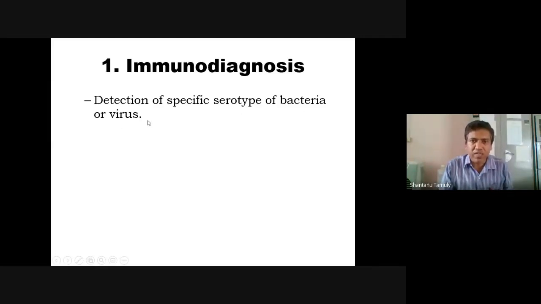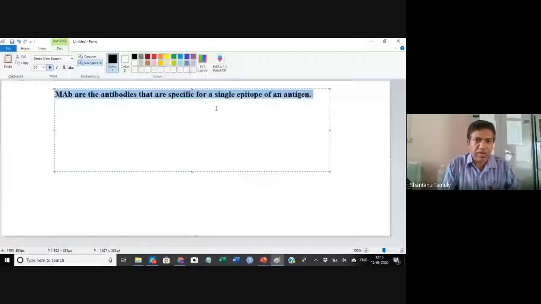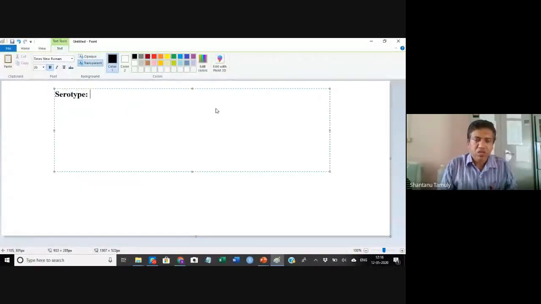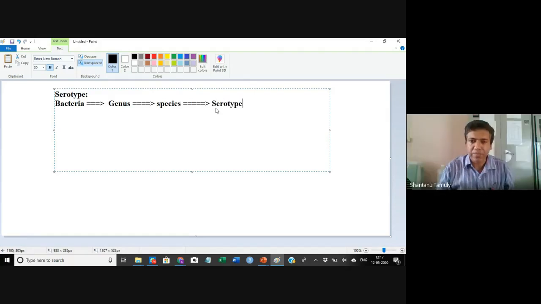Now we need to understand what is meant by serotype. In case of bacteria, first we have the genus. Then under the genus, we have the species. Below the species, we have the serotype.